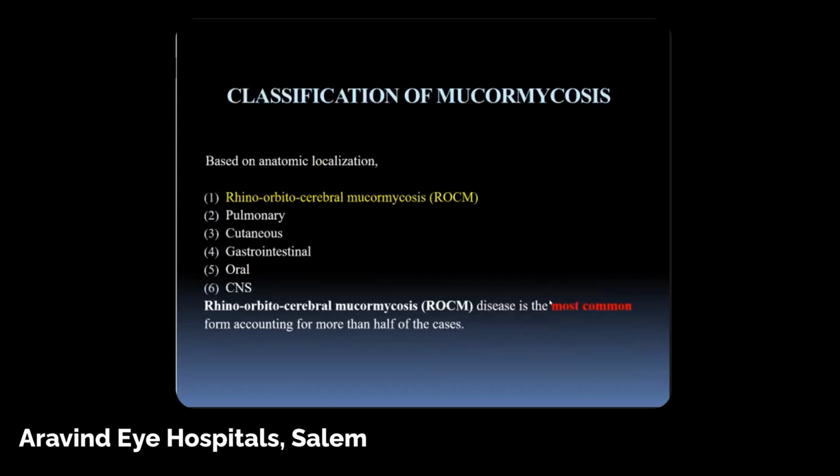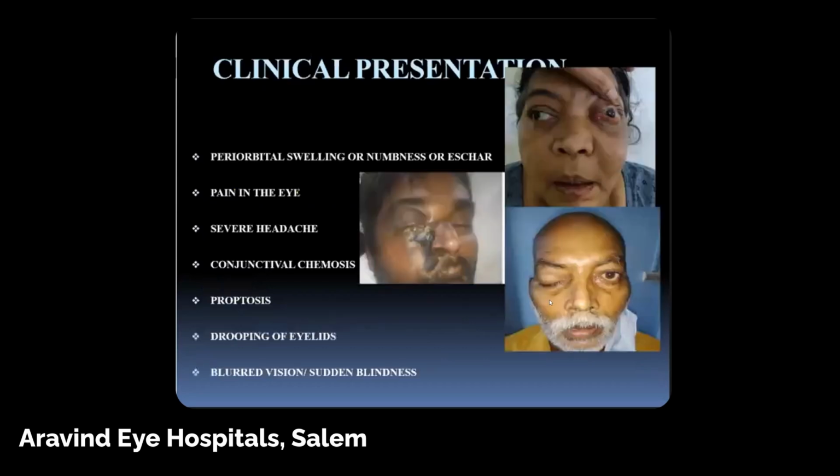These are classified based on anatomic location. Just a few more slides. Like rhino-orbital mucormycosis, pulmonary, cutaneous, gastrointestinal, oral, and CNS. And of all these, the most common is the rhino-orbital mucormycosis, accounting for more than half the cases.